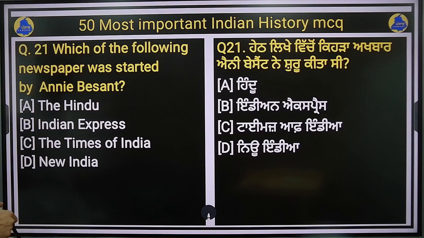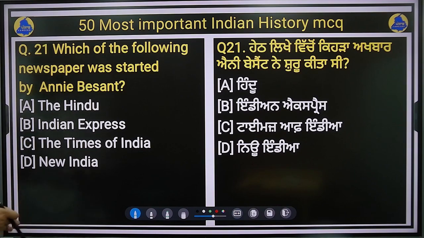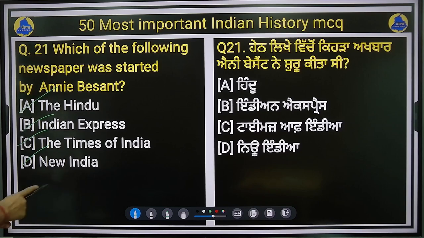Next question, that is question number 21. Which of the following newspapers was started by Annie Besant? So newspapers and journals are very important. Which among the following was started by Annie Besant? The Hindu, Indian Express, the Times of India, and New India. So the right answer here will be New India.